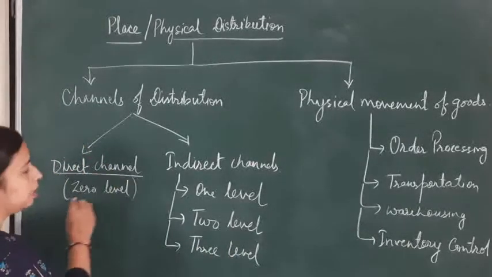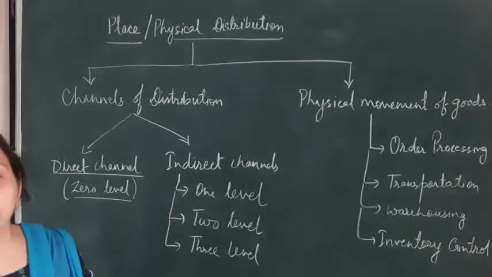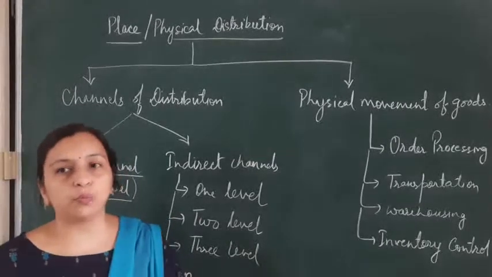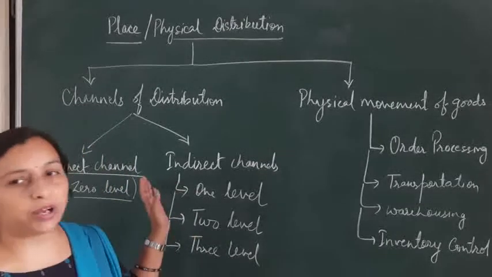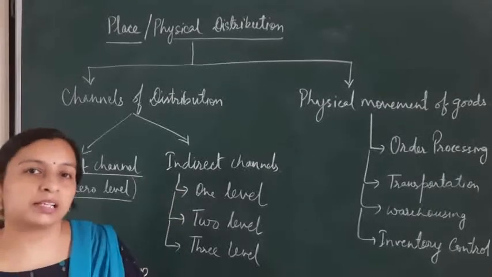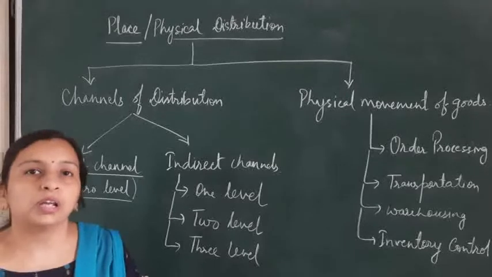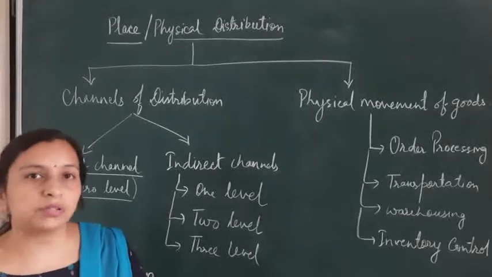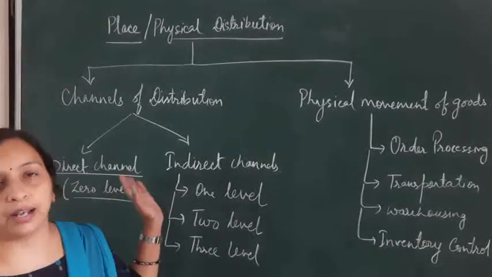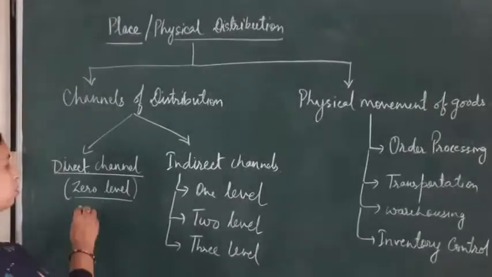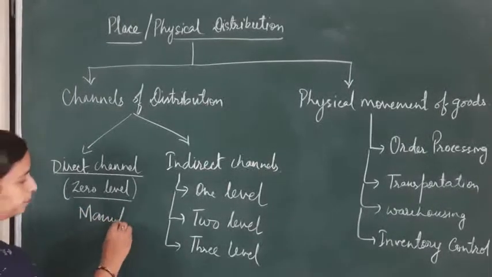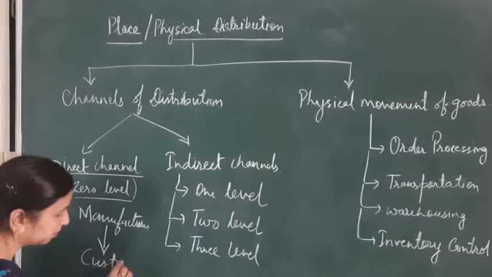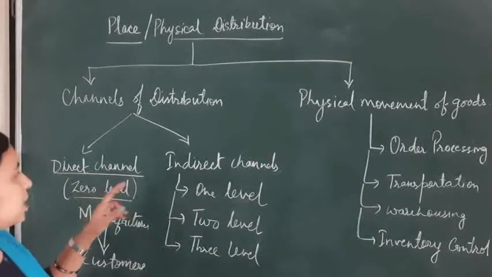First is direct channel, which is also known as zero level. That means here the goods reaches the customer directly from the manufacturer. There are no middlemen, no agents in between. So for example, this is like Amway. Amway is a company which is distributing or selling the goods through their own distributors. That is direct marketing. Then we have Eureka Forbes also. They are selling through this channel, that is direct channel. Here no middleman is in between. So from manufacturer, the goods are sold directly to the customers. So this is direct channel or zero level.